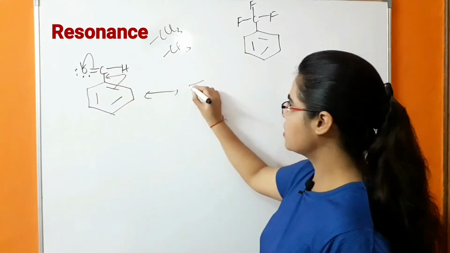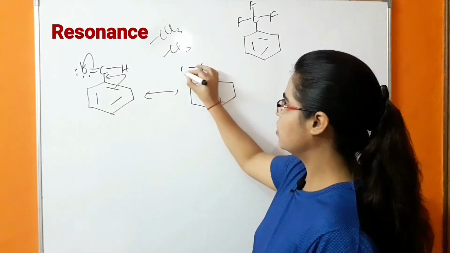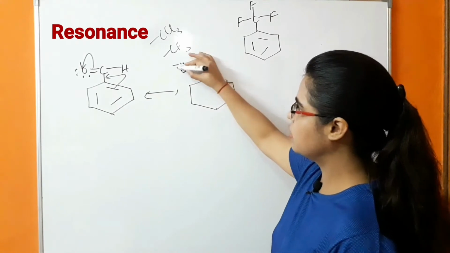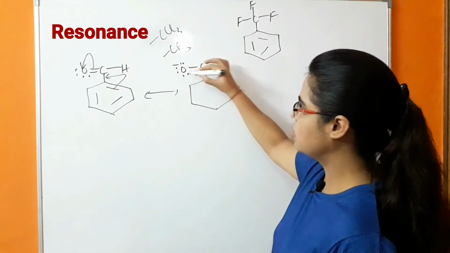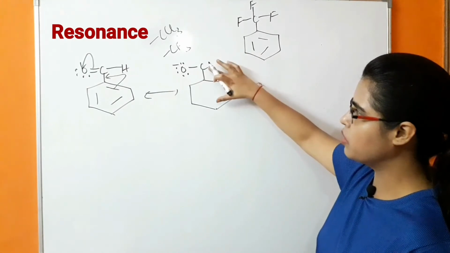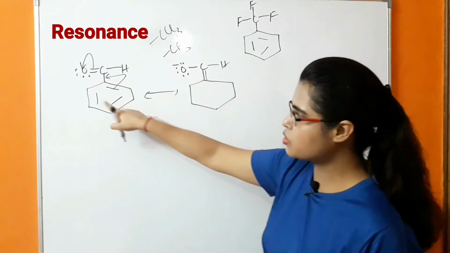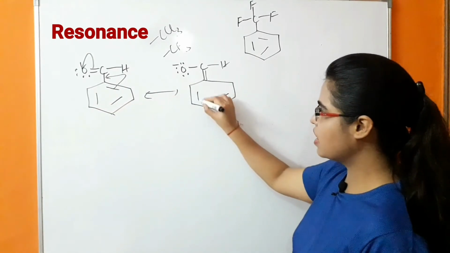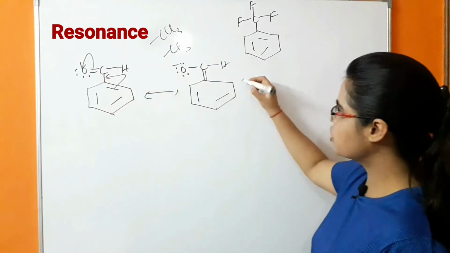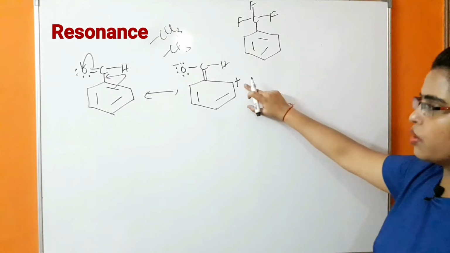So further, what is happening? There will be formation of negative charge on oxygen, and there will be formation of a double bond between the carbon and benzene ring, and these two pi bonds remain intact because this pi bond is shifted to this position, due to which the positive charge is coming on this position, and this is ortho position.